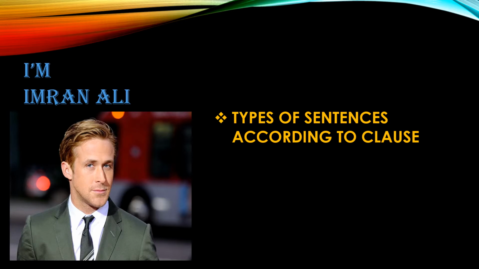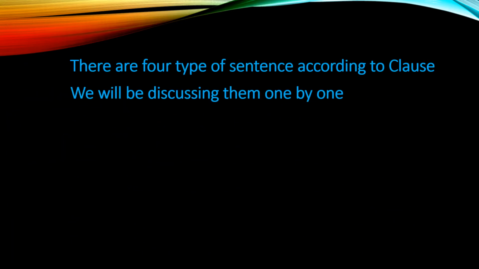Simple sentence. A simple sentence contains one independent clause. It contains one verb. For example, I get your point. Here we have a subject, I, and one verb, get.